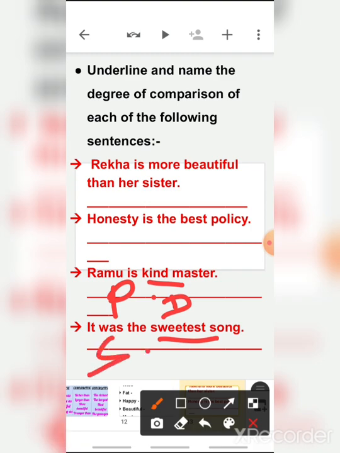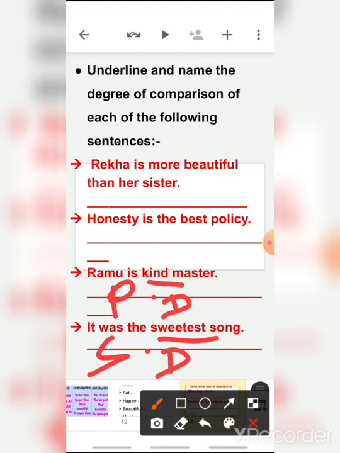Which degree? Superlative degree. And what will be the positive and comparative degree of sweetest? Positive degree will be sweet, comparative degree will be sweeter, and superlative degree is sweetest.